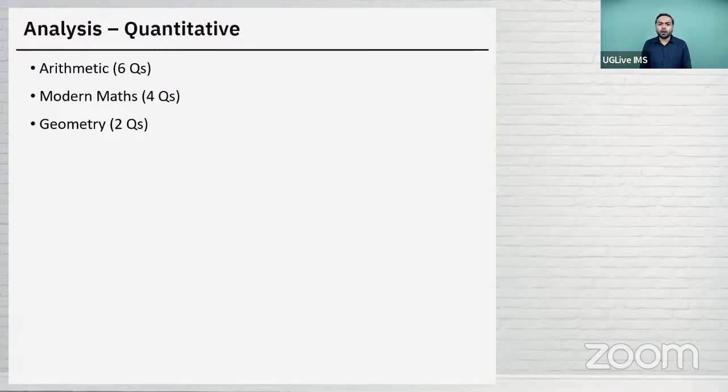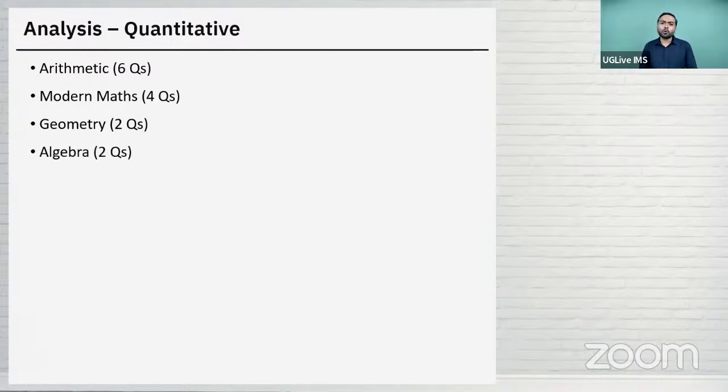But then, again, geometry is something which is not tested in Symbiosis very often, and students generally tend to skip this. So students found it slightly difficult. They were not able to understand probably how to approach. But ideally, it was an easy question. A student who knows the basic formula for area of triangle, I'm sure that student would have easily attempted or cracked this particular question. Then there were two questions on algebra.